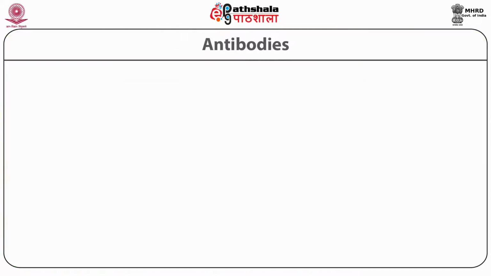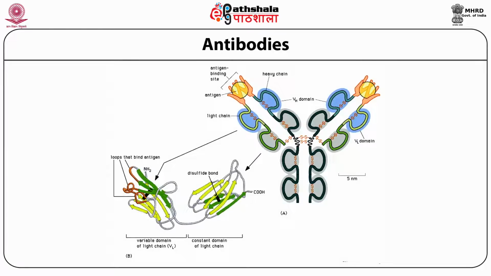Changes in the sequence of the loops make the antibody recognize different antigen specificity and inactivate that particular antigen. Antibodies are Y-shaped. The antibody protein forms an active site where the antigen, bacteria or virus comes to the antibody, binds together, and the activity of the virus or bacteria is inactivated.